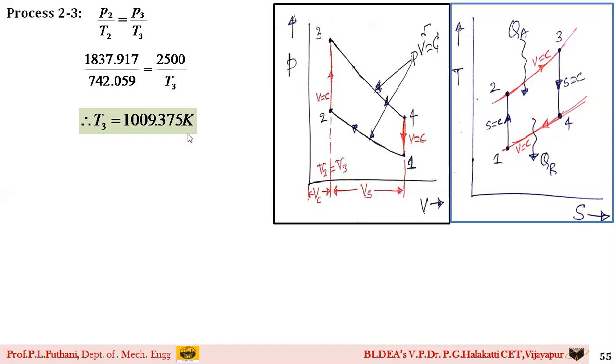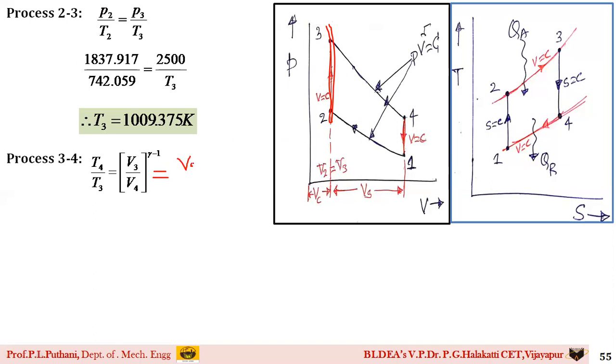For that, students, I can use the PV relation for the process 3 to 4. I use this particular relation for the process 3 to 4, and I write it as T4 by T3 is equal to V3 by V4 raised to gamma minus 1. So if you observe carefully, students, process 2 to 3 is a constant volume process, which means I can write V2 is equal to V3, as it is a constant volume process.